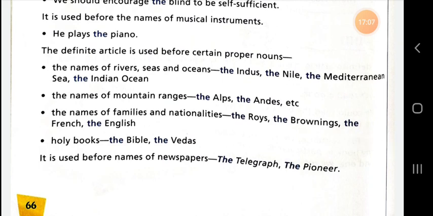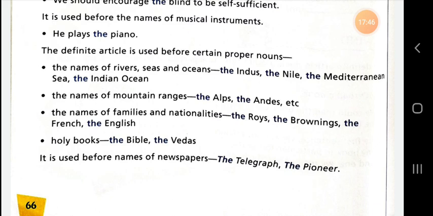Dear student, the is used before the names of families and nationalities. Family representing words like the Suklas, the Rais, the Barnwals. You use the before family representing or nationality representing words like the Indian, the French, the German, the English, the Chinese, the Italians, the European, the American.